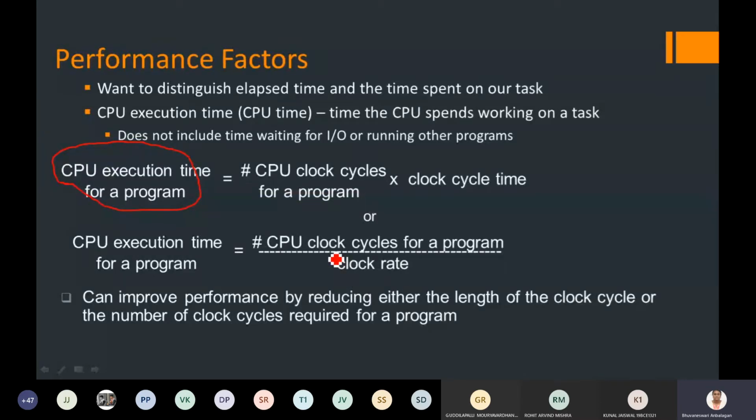So using these CPU execution times, you can compute the total time the CPU spends working on a particular task. The task can be a program, and a program will have instructions. So you'll have a task made up of n number of programs, and each program will have a set of n number of instructions in detail.